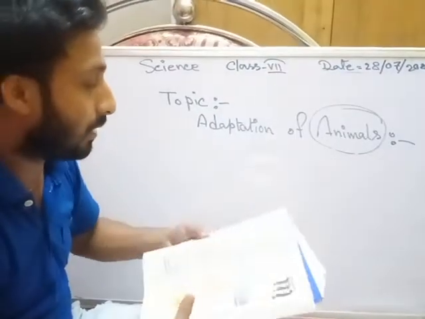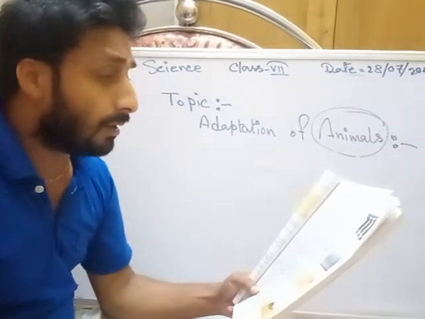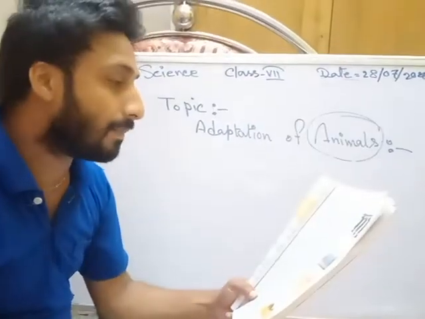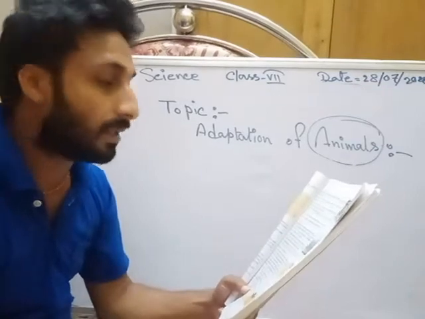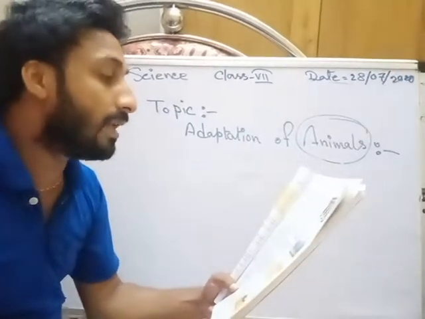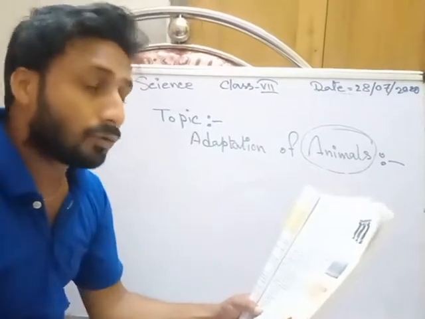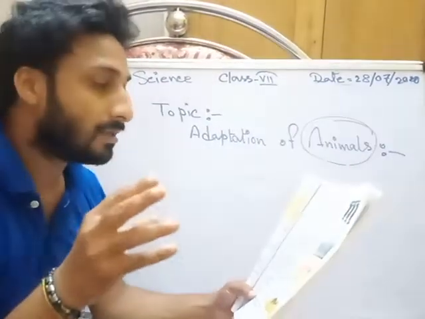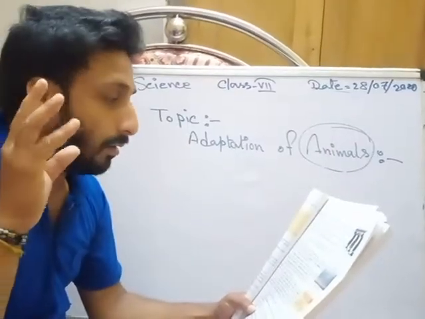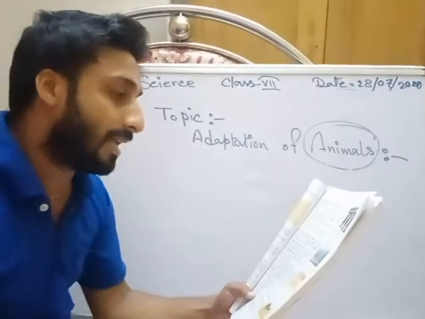Then I will tell you the next adaptation, of the penguin. Penguins also live and survive in different regions. They also have different adaptation characteristics. Their white color, matching the white snow, helps them to camouflage. That means if there is so much snow in the region, they are covered, so that they are protected from the enemy's attack.